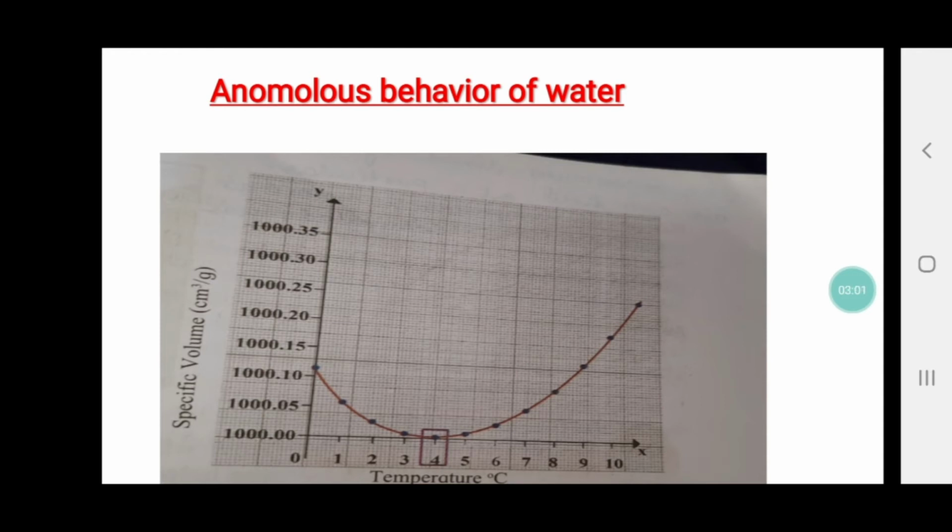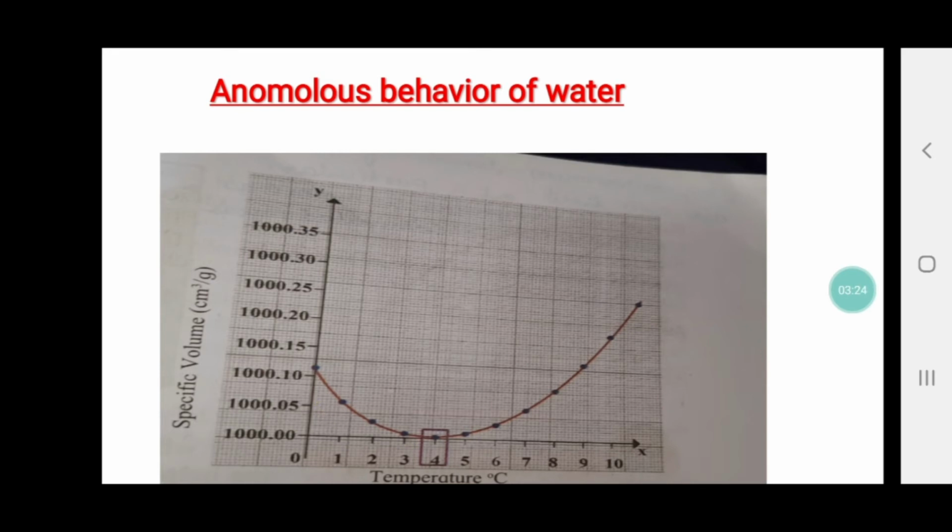At 4, the volume is least. Temperature is 4 degrees Celsius and volume is least. As we move from 4 to 5, 6, 7, 8 degrees Celsius, the volume goes on increasing. As we move below 4 degrees Celsius, again the volume increases.